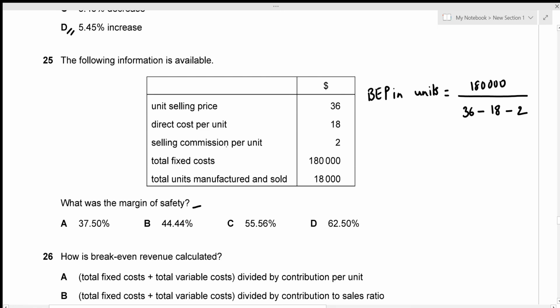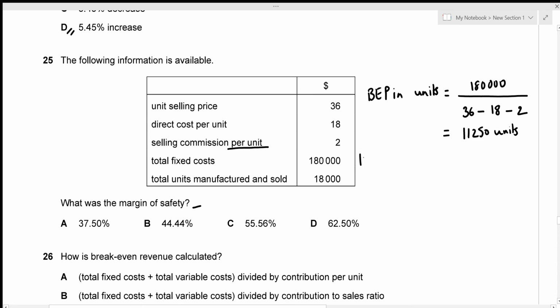Why is it a variable cost? Because we're given per unit. So if 1 unit is sold, the selling commission is going to be 2. If 4 units are sold, the selling commission is going to be 8. It's going to change according to the amount of goods sold. All right, so the BEP in units is going to be 11,250 units.